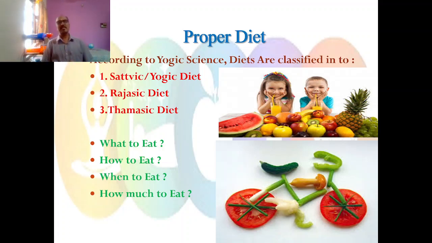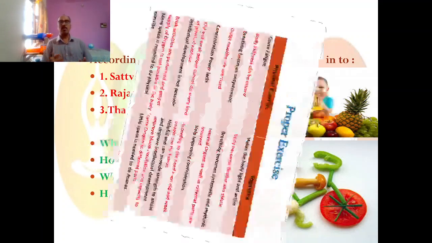The tamasic diet is what we normally have, because we cook the food and keep it in the refrigerator, and we make it hot again and we eat it. So this is called a tamasic diet. This is not at all good for health. So what to eat, how to eat, when to eat, how much to eat. These are the important things we need to take care about proper diet.